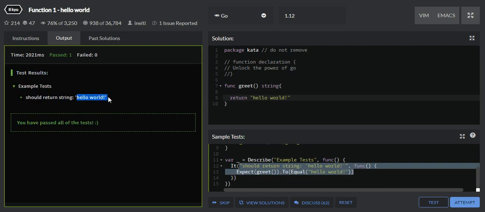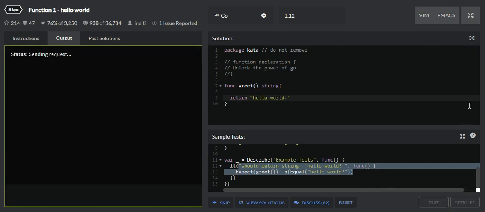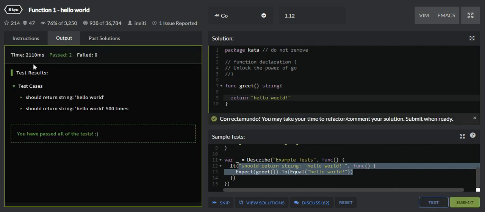Our function is returning hello world. Now we can attempt the code. As you can see, the attempt had two test cases and both are passed: the test case of hello world and hello world 500 times.